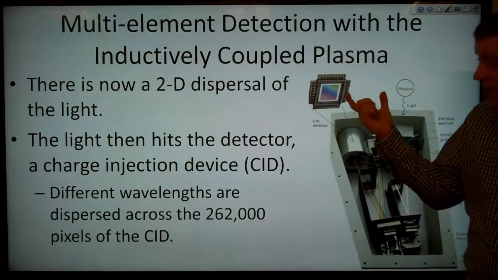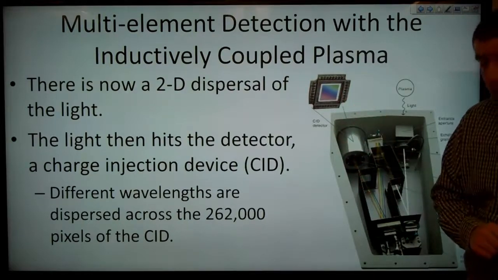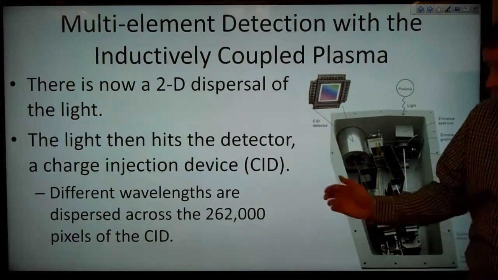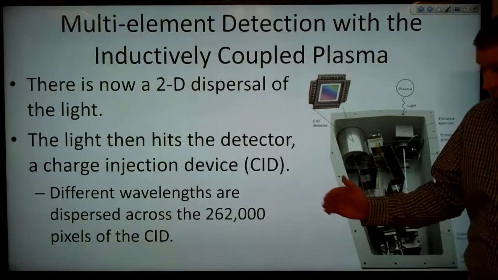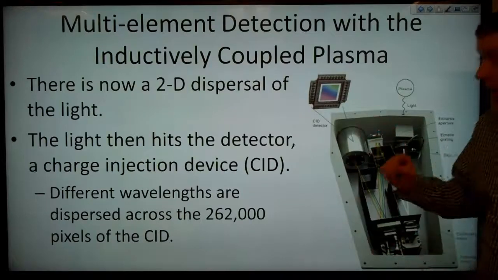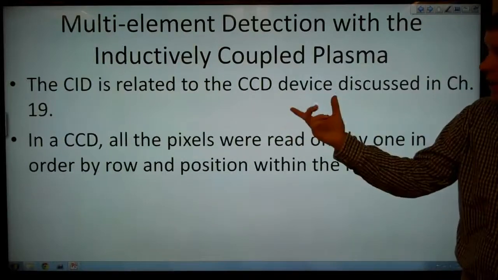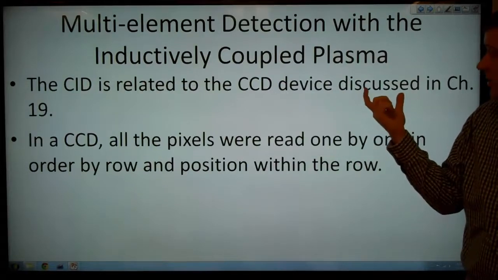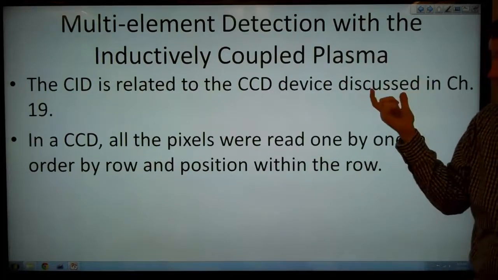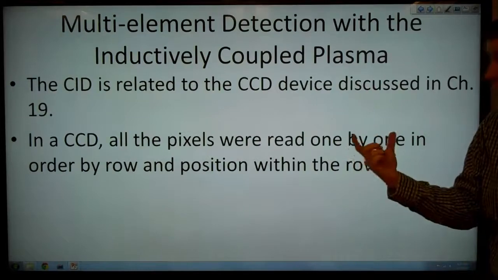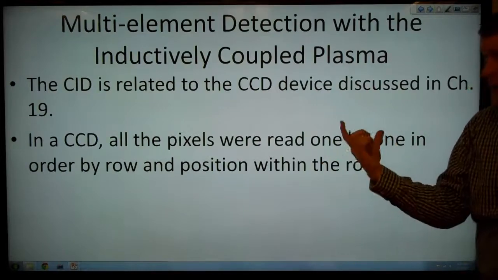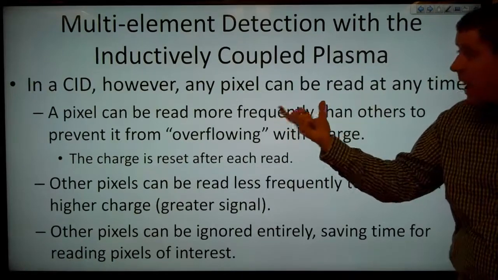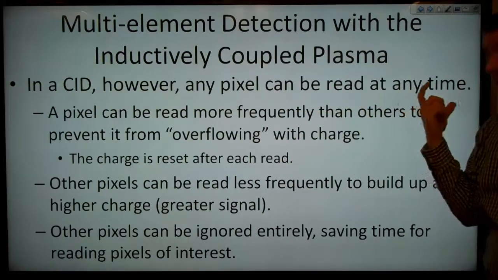In this case, the detector is a charge injection device, or a CID. So different wavelengths are dispersed across the 262,000 pixels of our CID, again in this case. So the CID is related to the CCD device, the charge-coupled device discussed in Chapter 19. In a CCD, all the pixels were read one by one in order by row and position within the row. But in a CID, any pixel can be read at any time.